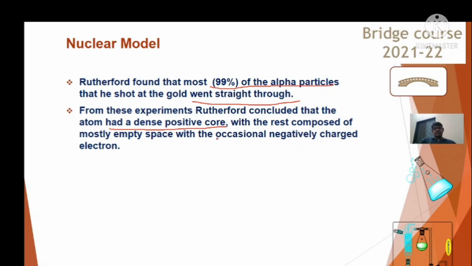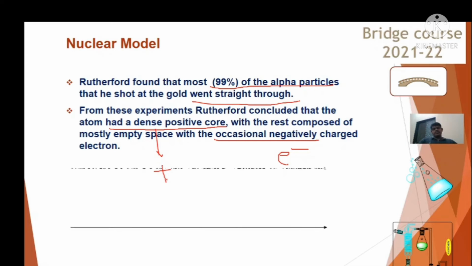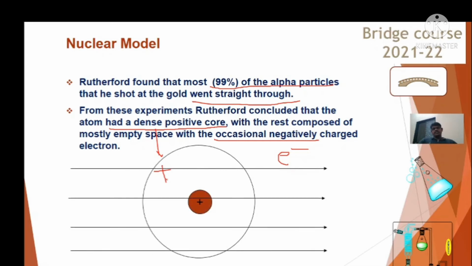These occasional negative charges are nothing but the electrons. These negatively charged particles are electrons, and these are the protons, positively charged particles, and the rest is empty space in the atom. This is how it is shown in this diagram. Most of the 99% get passed through, and very few get deflected, like this one. But note, this model completely changes the definition of the atom.